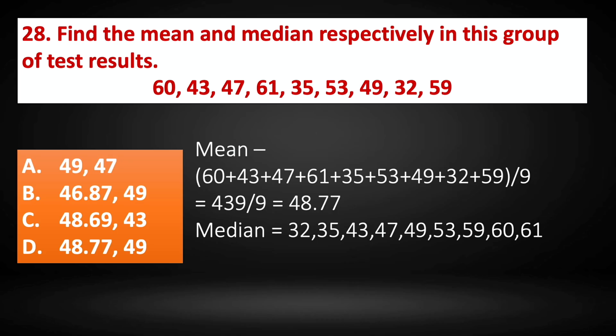Now after we have arranged, since there are 9 numbers, an odd number, the middle number, if you see, the fifth one, that is 49, is the middle value. So the middle value is the median, which is 49. So the correct answer is option D, 48.77, 49.